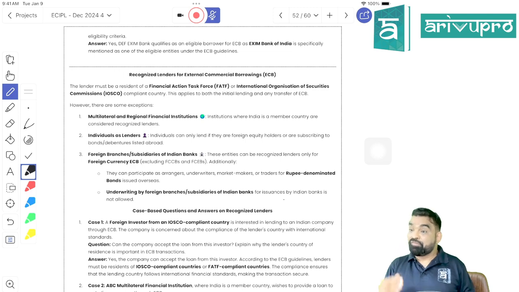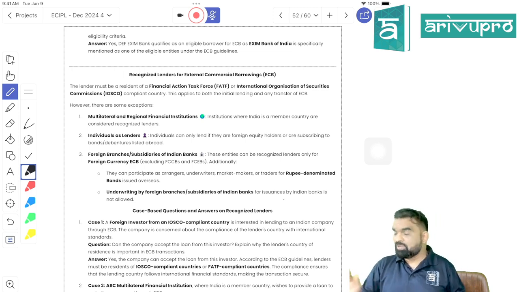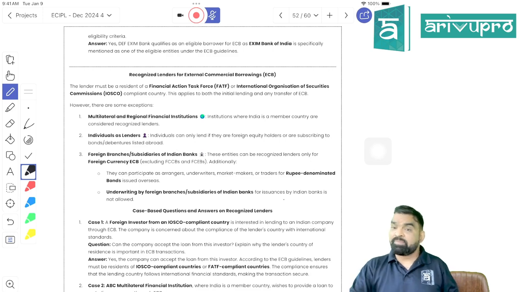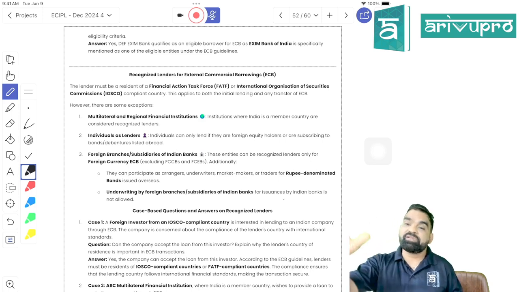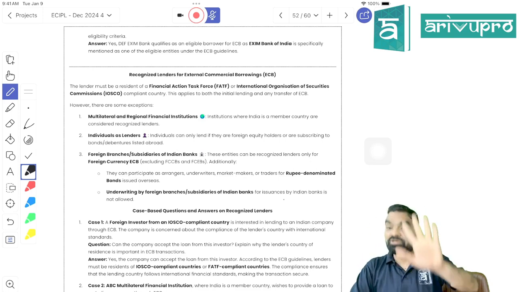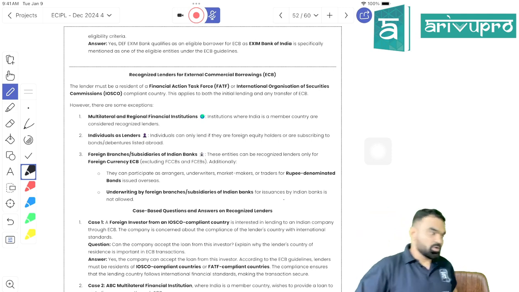Because in case of non-payment, or in case they have issued the sanction letter but are not transferring the money, or they are overcharging the interest or their cost is very high, you cannot file a dispute with any intermediate forum, right? Got my point, students? So what is recognized lender?